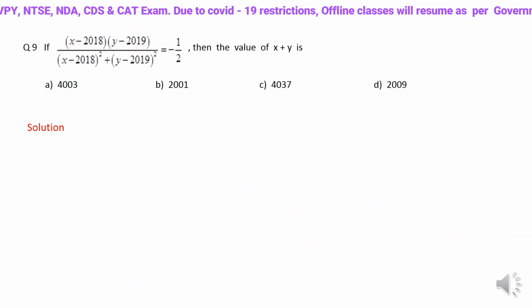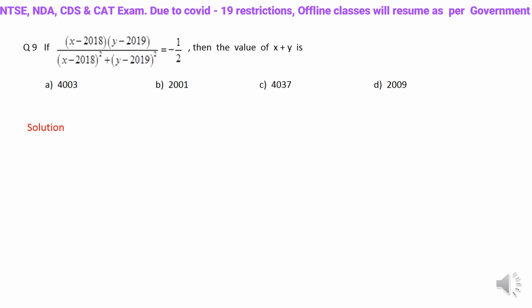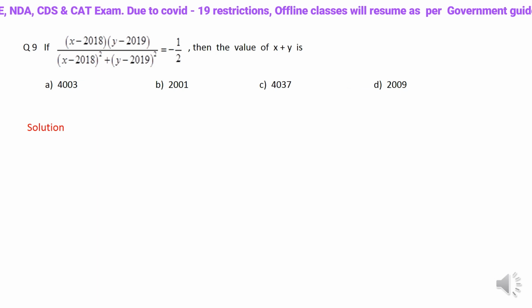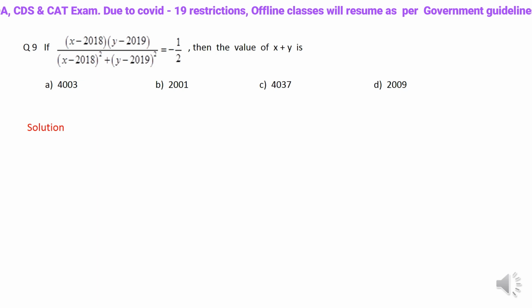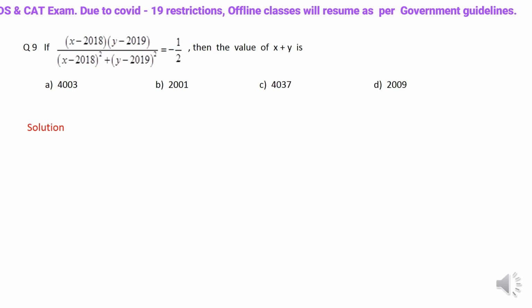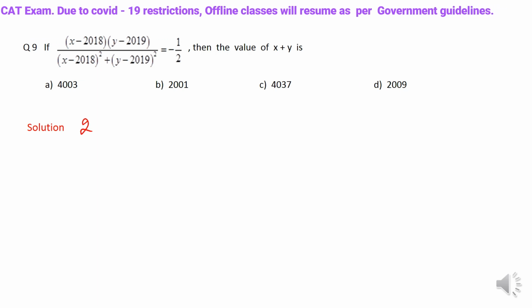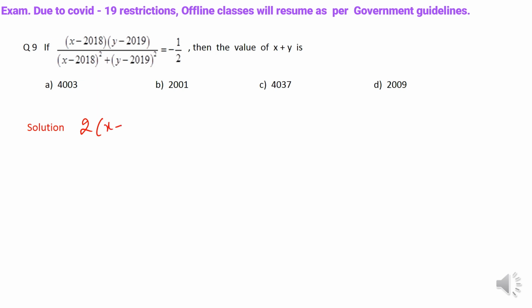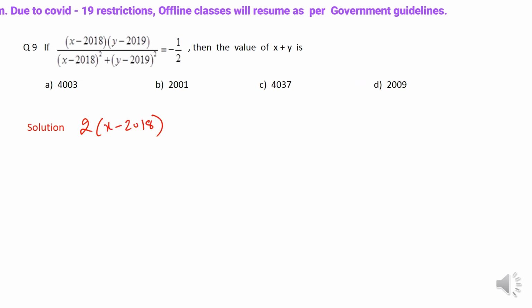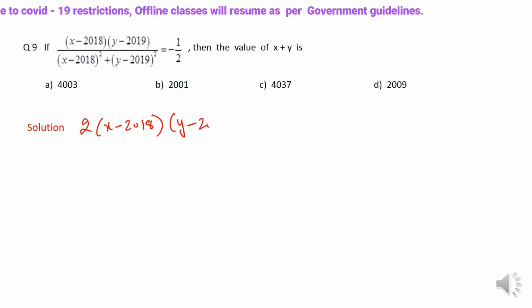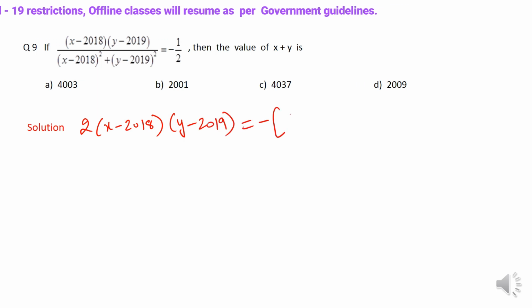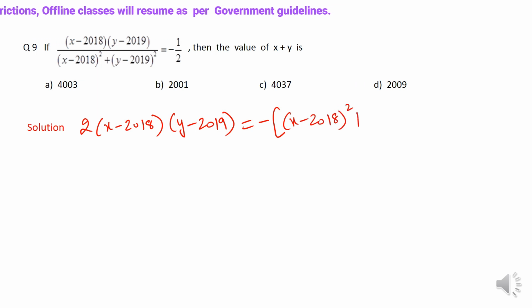Now students, this is yet another interesting problem which is based upon a simple identity. If you look at the given expression and cross multiply the terms, you get 2 times x minus 2018 into y minus 2019 equal to minus, inside the bracket, x minus 2018 square plus y minus 2019 square, right?